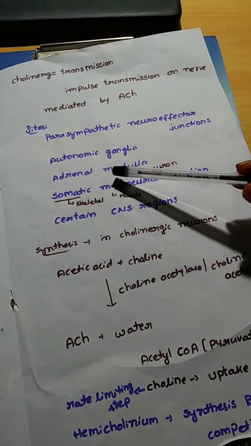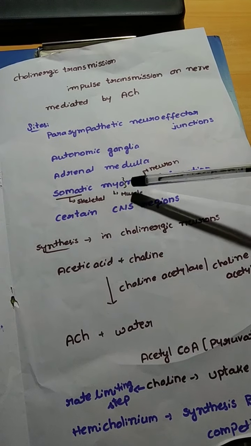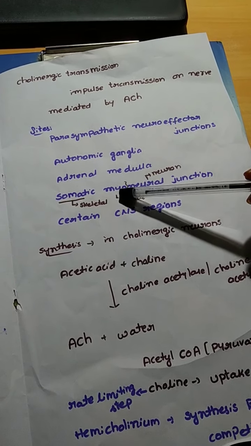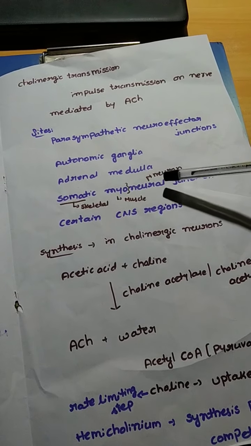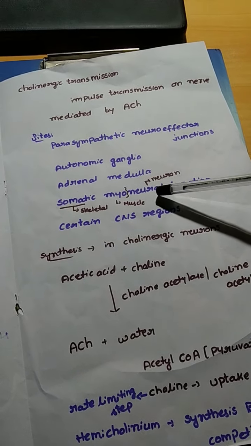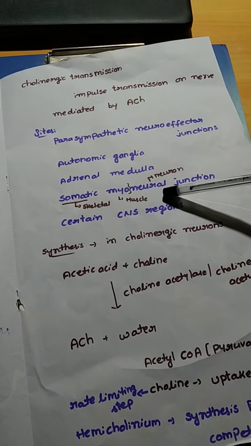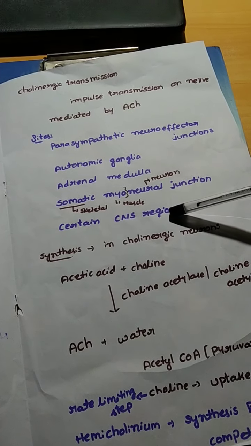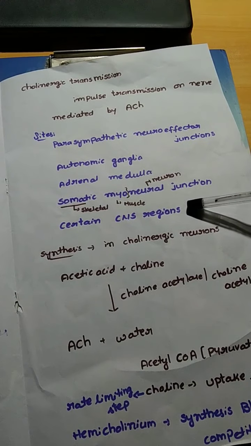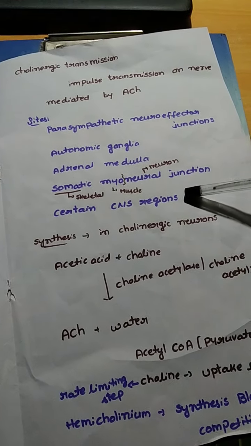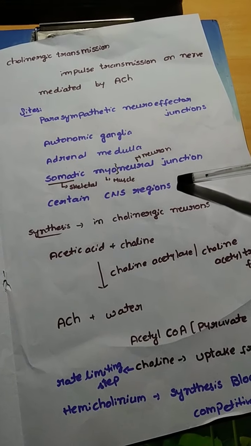Somatic means, as I already said, in the somatic nervous system there will be skeletal muscles, whereas myo means muscle and neural means neuron. This myo comes from the muscle and this neural comes from the neuron. Like we can say that there is a junction between the muscle and this muscle will be innervated by a neuron. So that junction is called somatic myoneural junction. And this cholinergic transmission also takes place in certain regions of central nervous system. Like any neurotransmission will consist of mainly 4 steps, that is synthesis, storage, release and its catabolism.